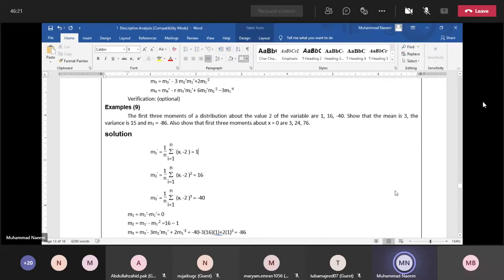What to do next? Show that the mean value is 3, the variance is 15, and M3, the third moment about mean, is minus 86. Also, we may be asked to find the first three moments about origin, which are 3, 24 and 76.